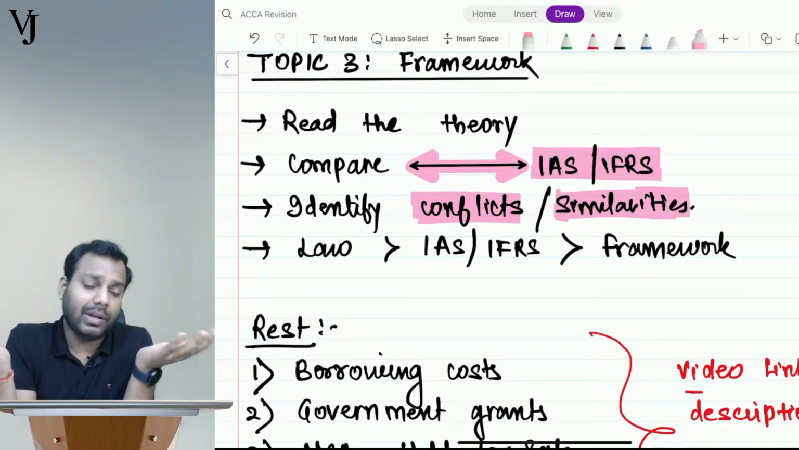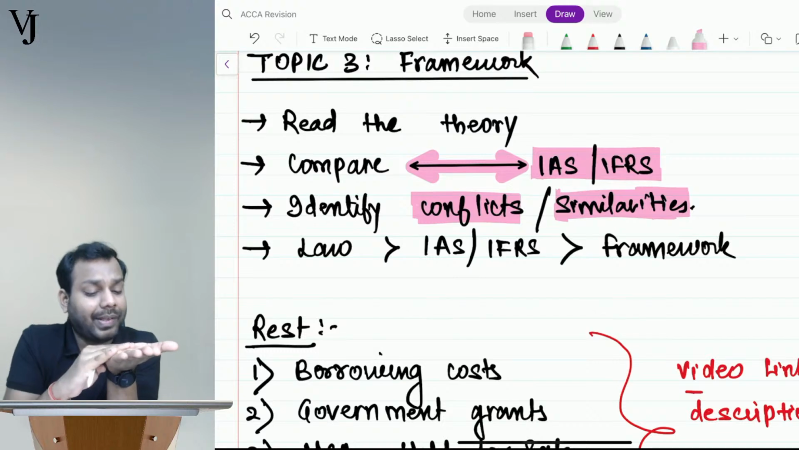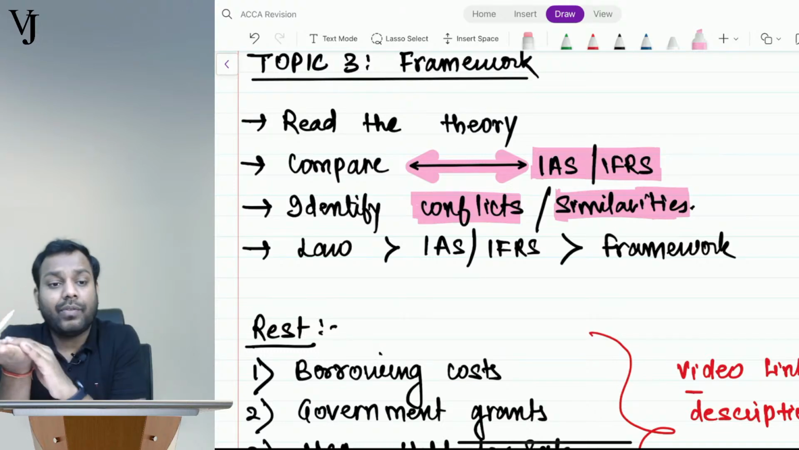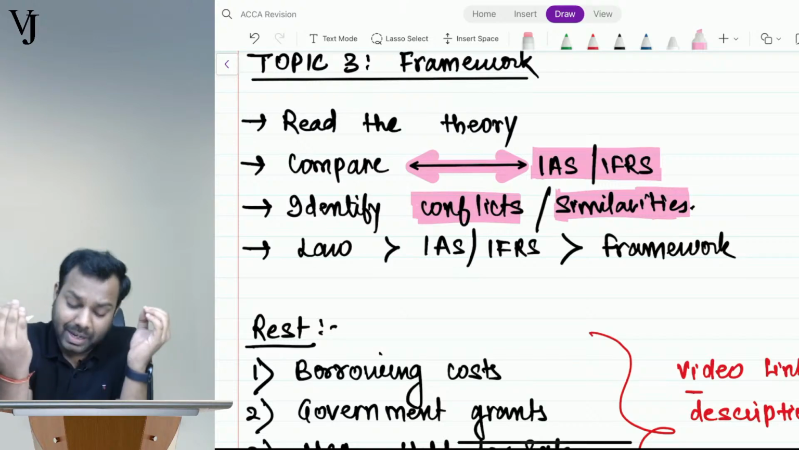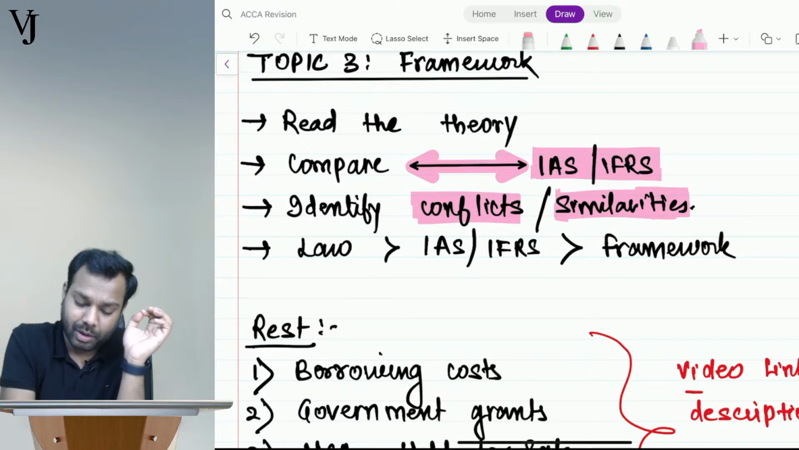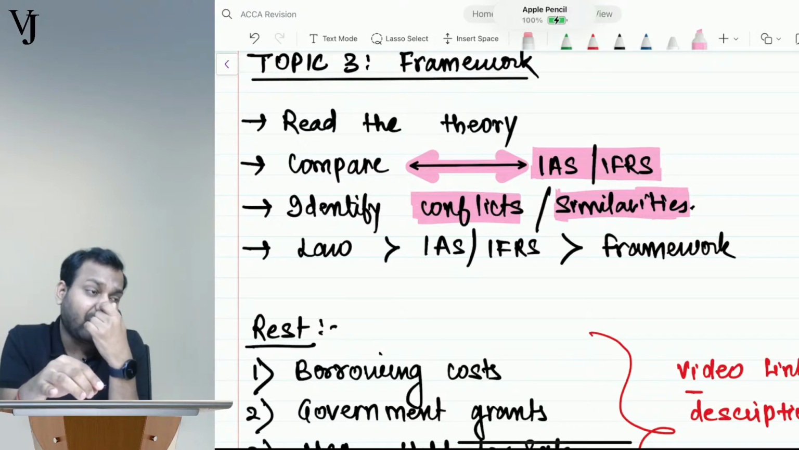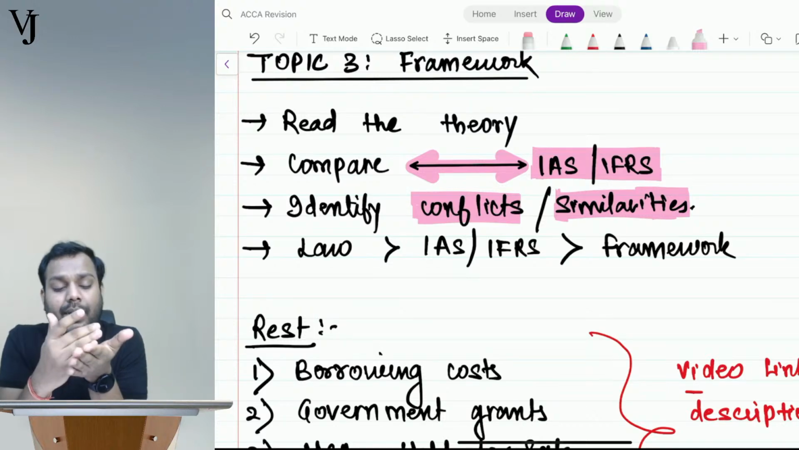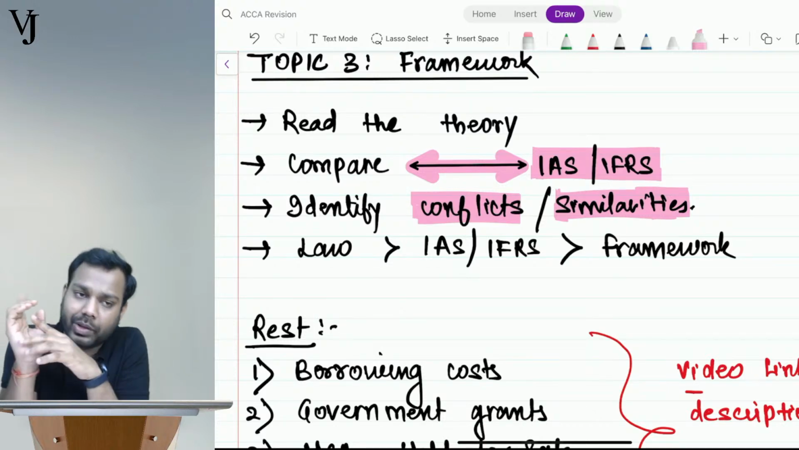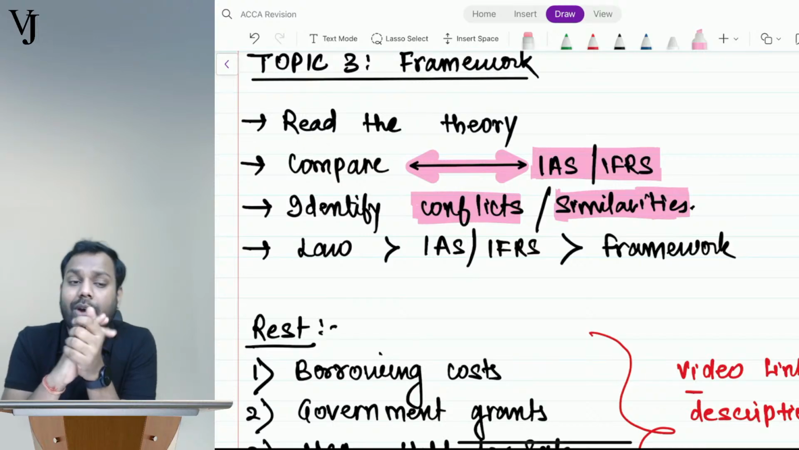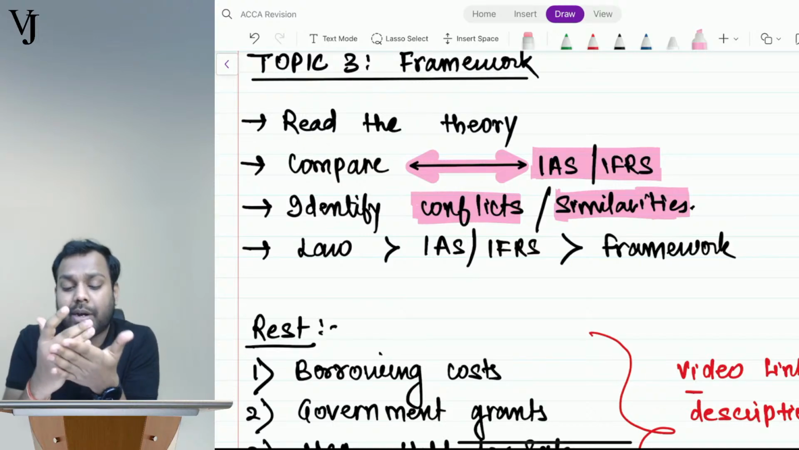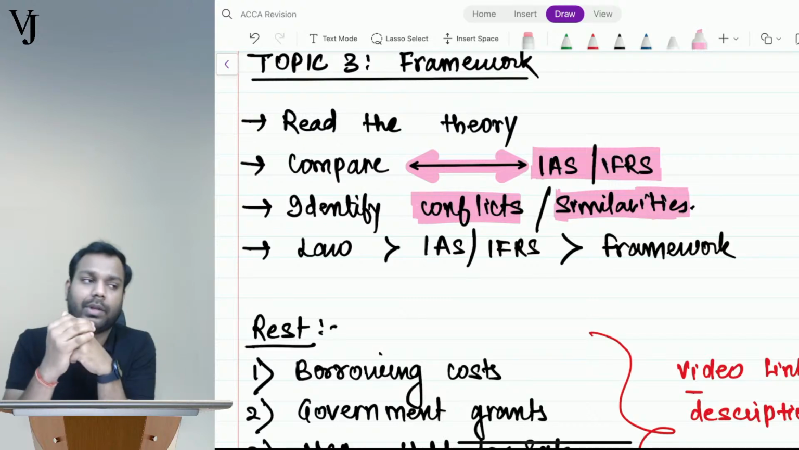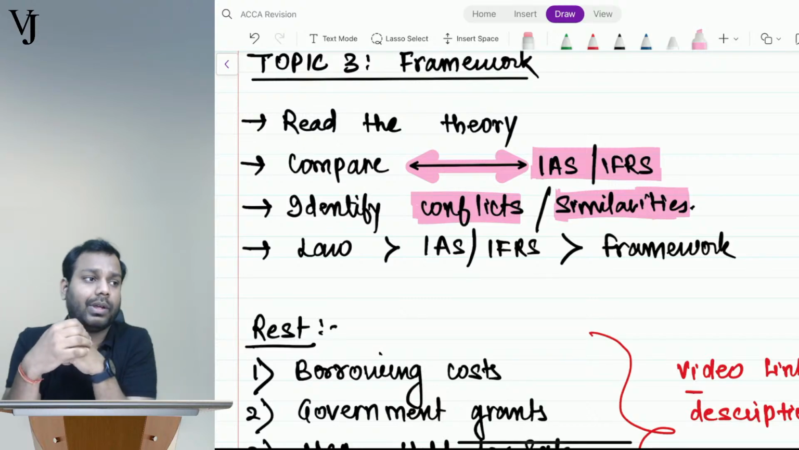Analyze what's the difference. The framework will give you a measurement basis. The standard will also give you a measurement basis. Let me give you one example for both. Similarity. What is the meaning of equity as per the framework? Residual interest in the net assets of the entity after paying off its liabilities. Come to financial instruments. What is the meaning of equity? Residual interest in the net assets of the entity after paying off its liabilities. Similarity.